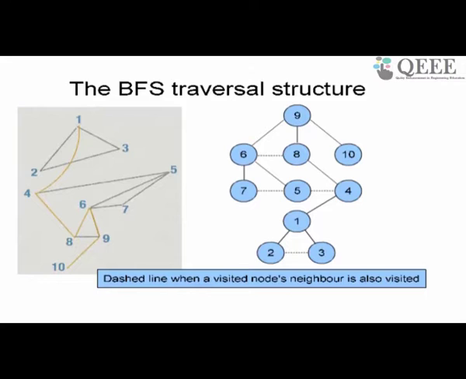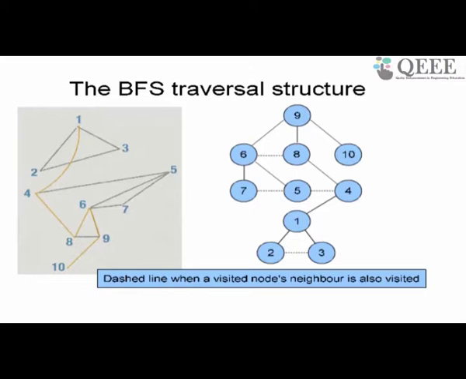How am I classifying this as solid or dotted? It is a solid edge if it is going from a node to the next node for the first time. I am visiting 6 for the first time, therefore 9 to 6 is a solid edge. Whereas for 6 to 8, 6 is visited and 8 is also visited, so we have a dotted edge. Is that clear? Whenever I am drawing an edge between two visited nodes, I put a dotted edge.